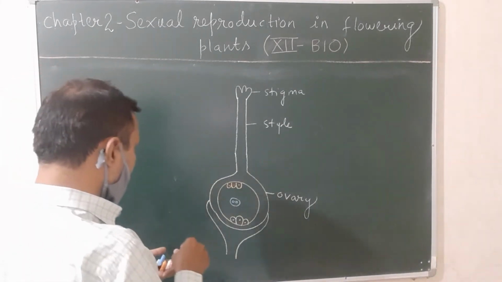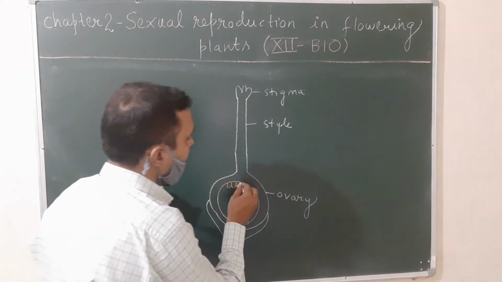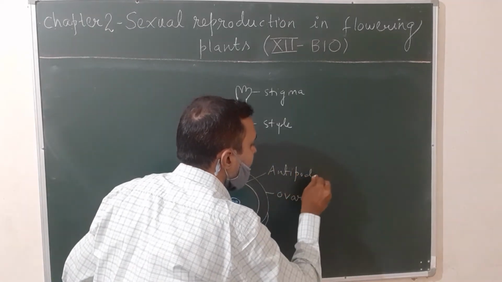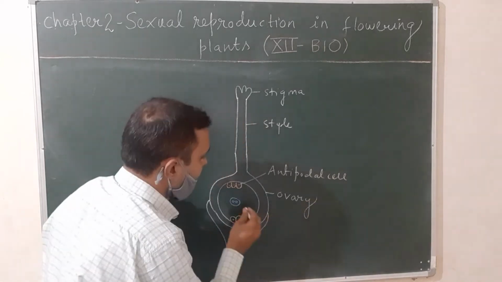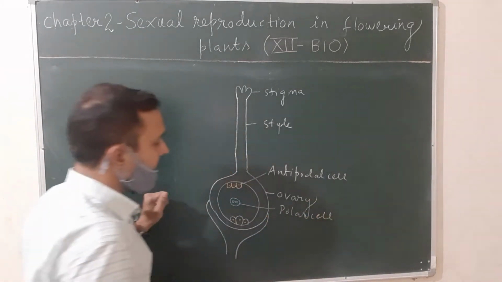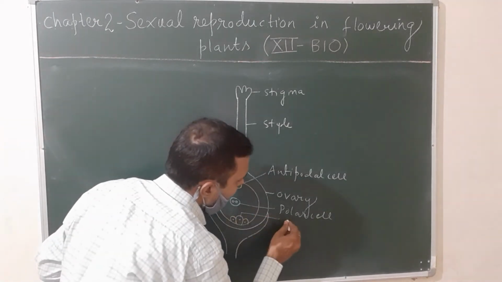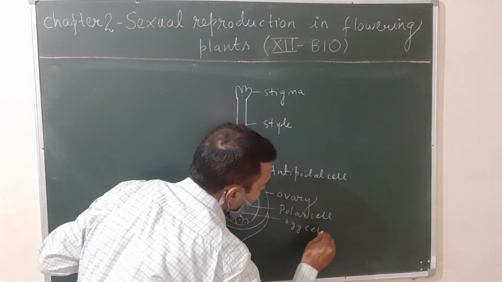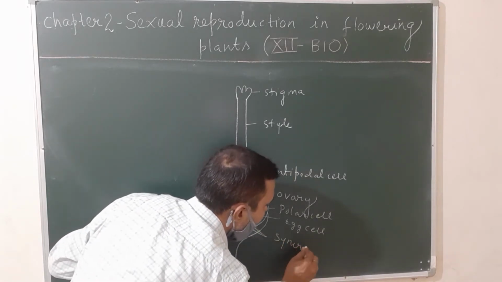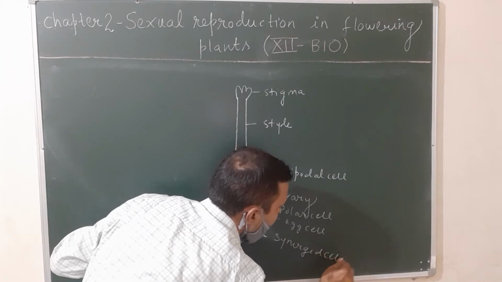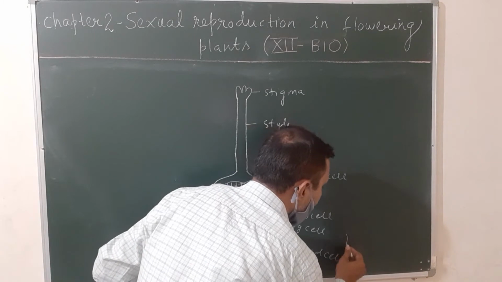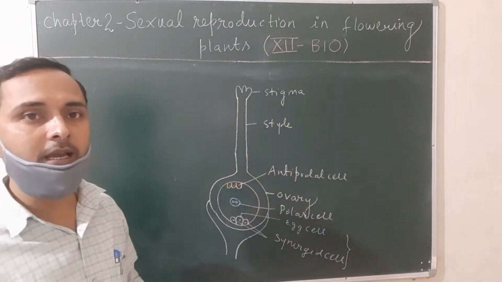So first of all, you have to label the cells. So this is the antipodal cell. And this is the polar cell or secondary nucleus. The middle one is called the egg cell, and the 2 sides are called synergid cells. The egg cell and the synergids collectively are known as the egg apparatus.